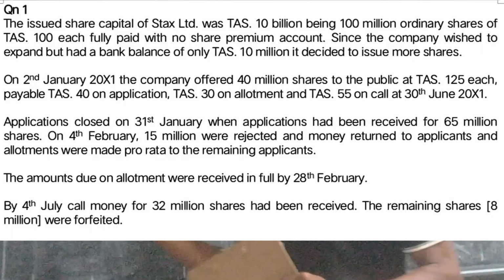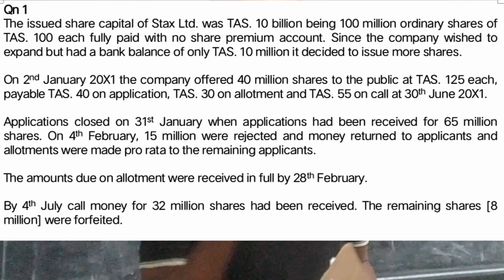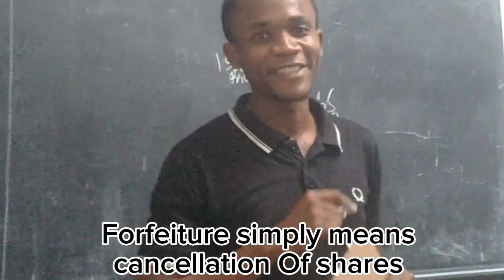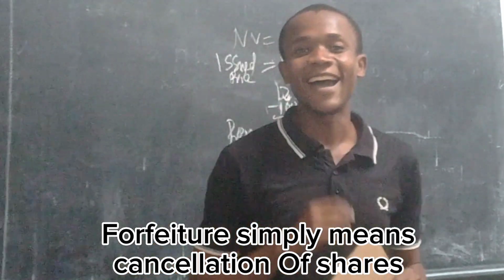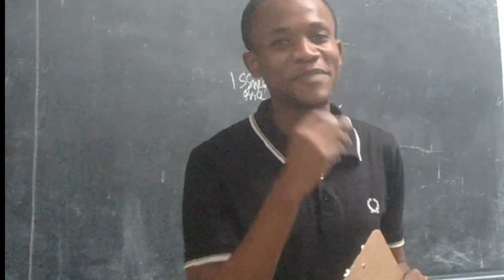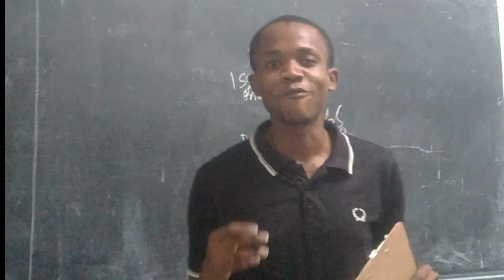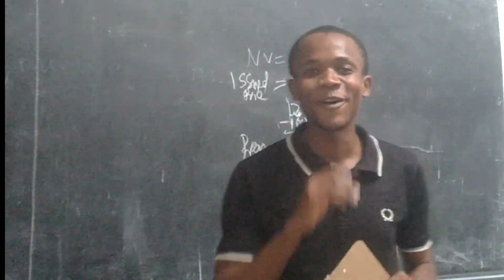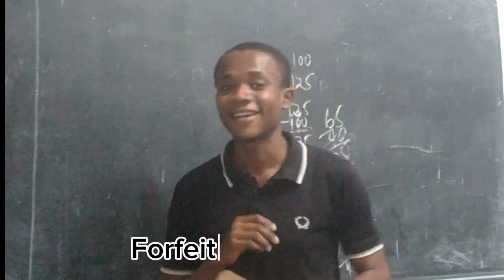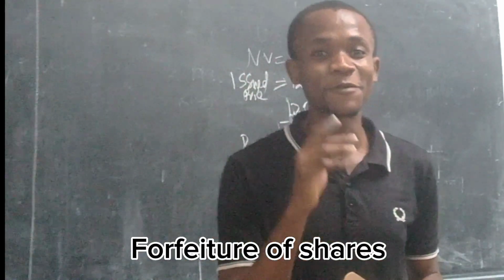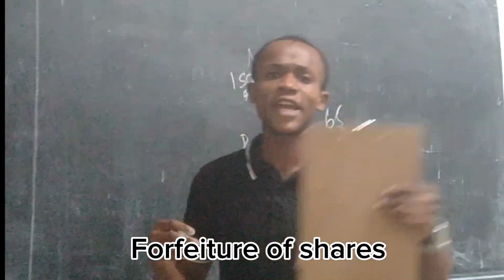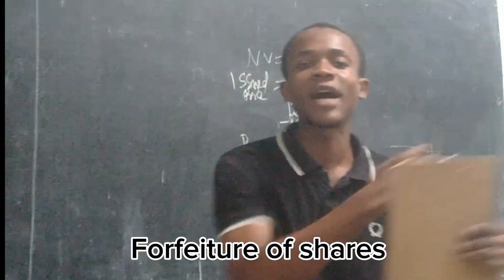What is forfeiture? We were told that these 8 million, when they failed to be paid, were forfeited. Forfeiture simply means cancellation of shares. Yeah, I know forfeiture is a really difficult word, but don't worry about it. It simply means cancellation of shares. So when you hear the word forfeiture, it simply means those 8 million which were given to them were taken back by the company.